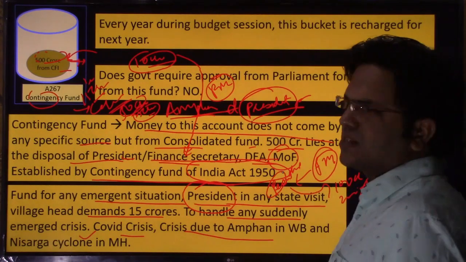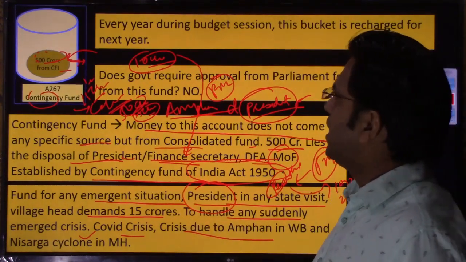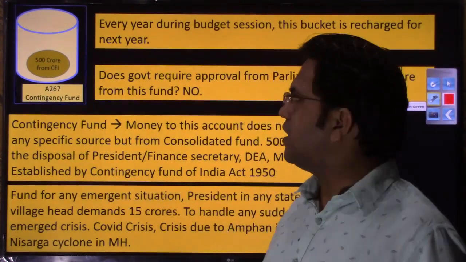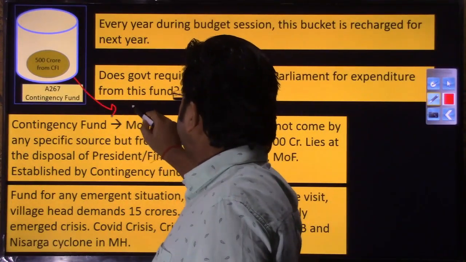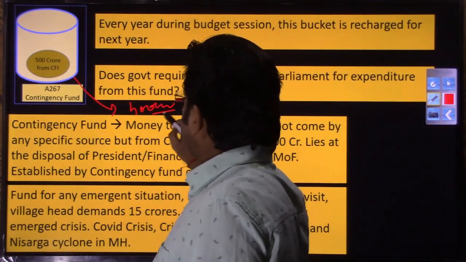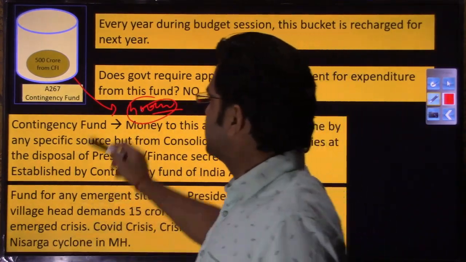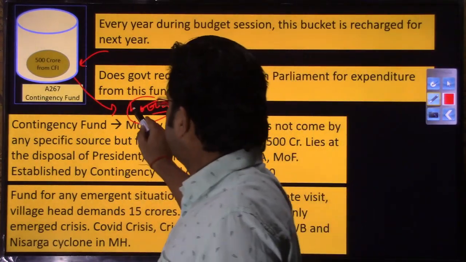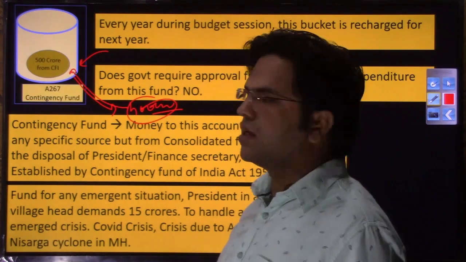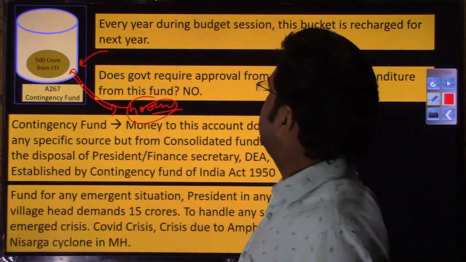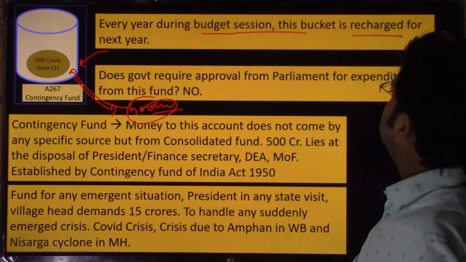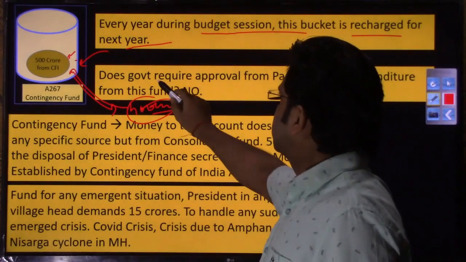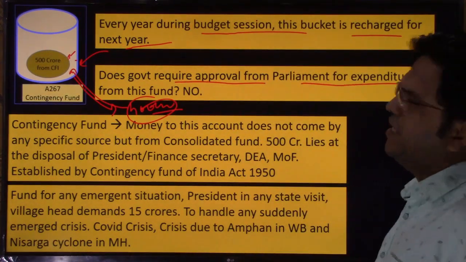So the real authority, although in this case with the president, but one care that has to be taken is that as soon as some amount has been spent out of this contingency fund, suppose in any given year 400 crore was spent, then in the next financial year, in the next budget session, this contingency fund has to be refilled by the 400 crore that was spent in the previous year. So every year during the budget session this bucket is recharged for the next year, and the recharge would be by 500 crores. Does the government require approval from parliament for expenditure from this fund?